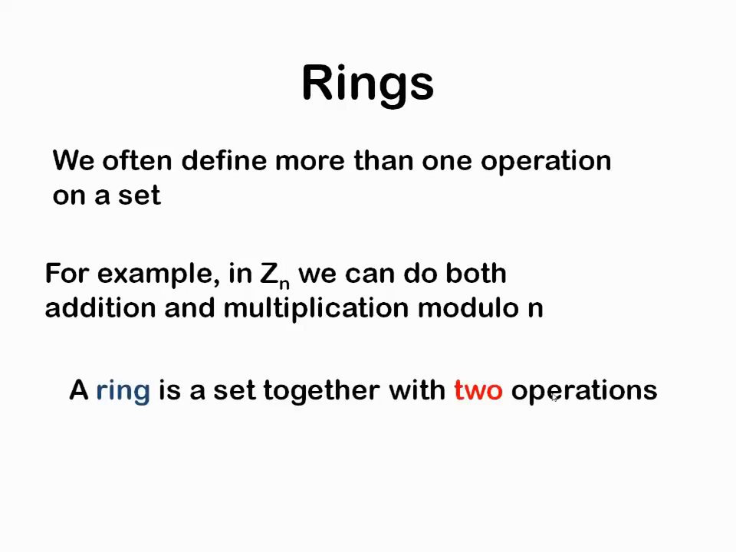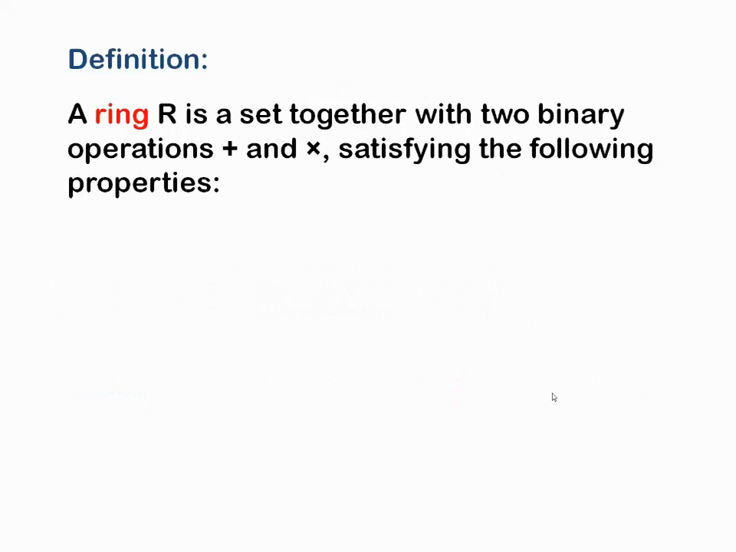So a ring is a set together with two operations. We have seen previously domains, subdomains, groups, subgroups, and cosets. These are concepts where we perform one operation. Now, if you can do two operations on a set, then it is said to be a ring. So, the definition.